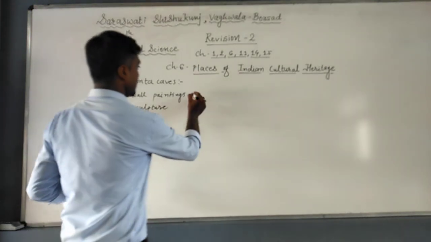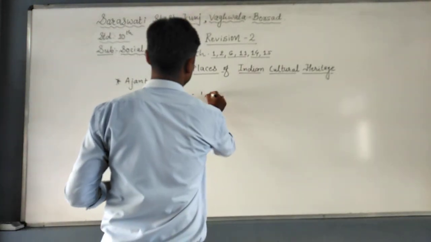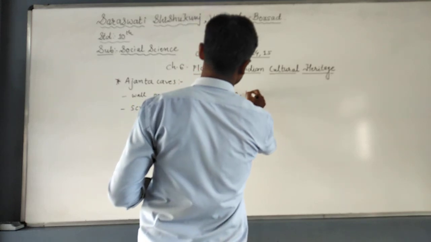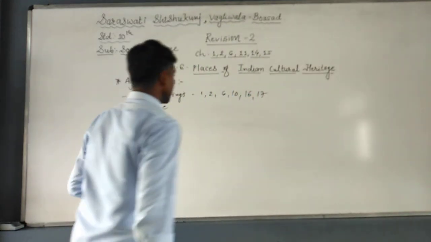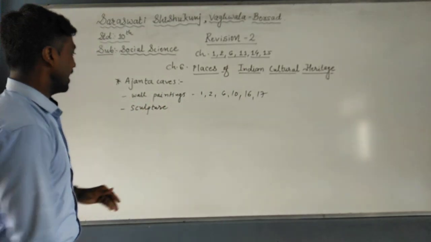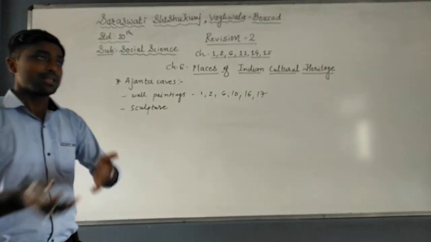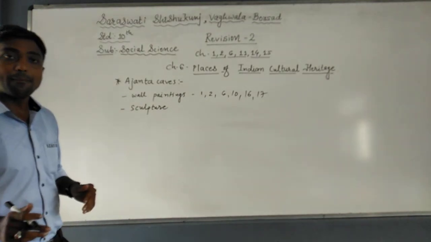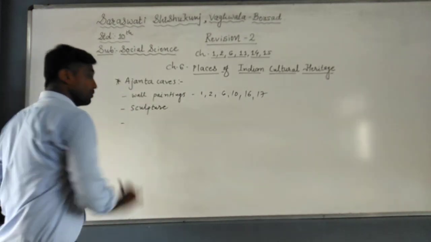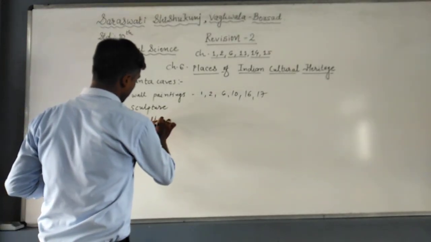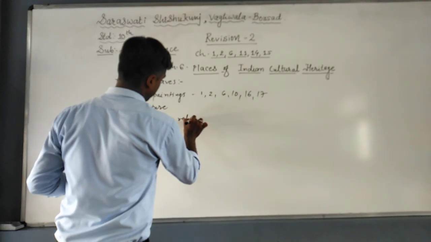In that, wall paintings: cave number 1, 2, 6, 10, 16 and 17. These are the cave numbers which have the best examples of wall paintings. And for sculpture, many other caves are also there, which have the best examples of sculpture. Apart from this, the main theme of the Ajanta caves is the Buddhist religion.